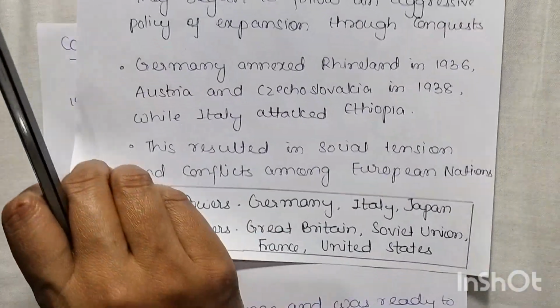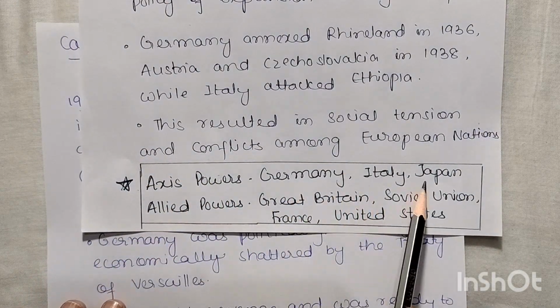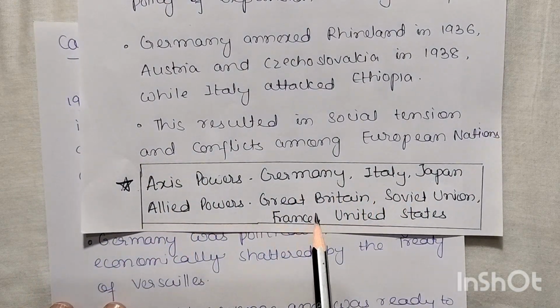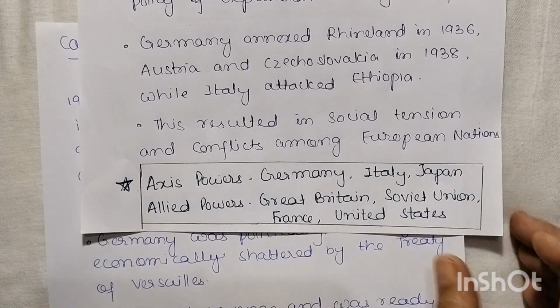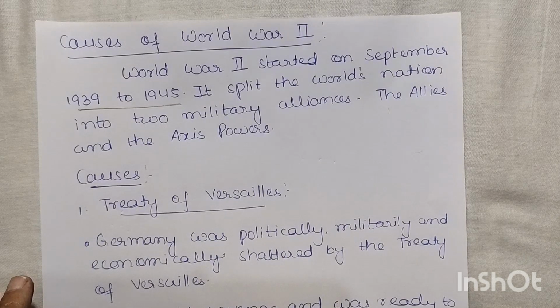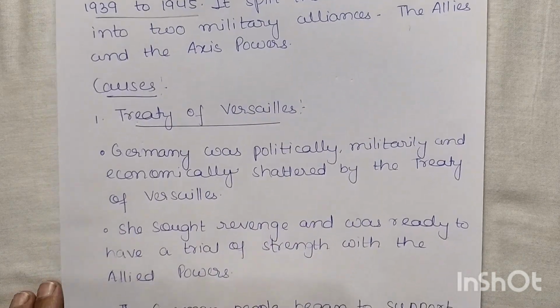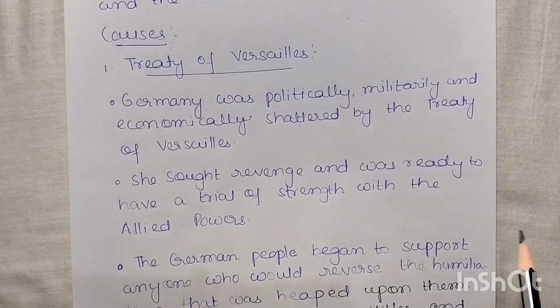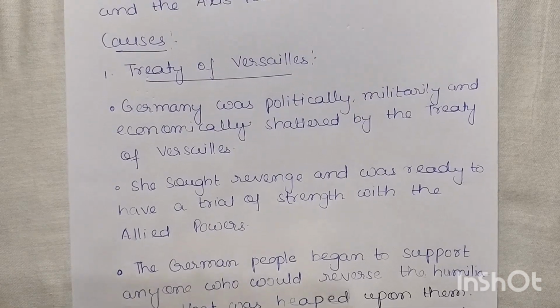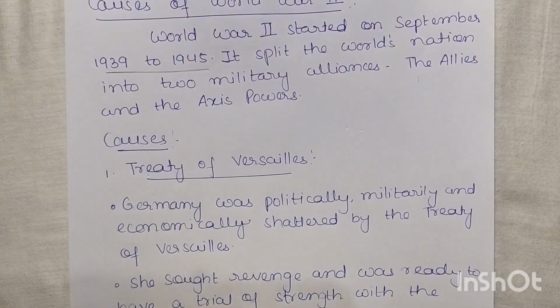Now who was in each team? In the Axis powers: Germany, Italy and Japan. In the Allied powers: Great Britain, the Soviet Union, France and the United States. So these were the two groups. First of all, we will see how the Treaty of Versailles became a cause of World War II. I have already covered this in the First World War, but here the failure of the Treaty of Versailles became the cause of the Second World War. So let us see.